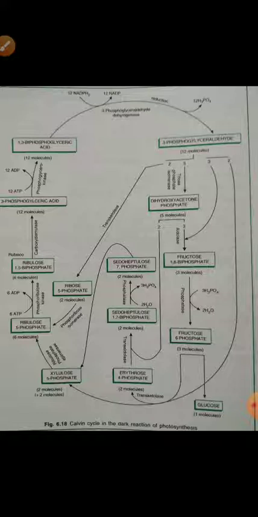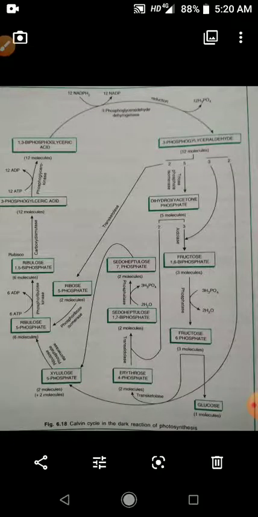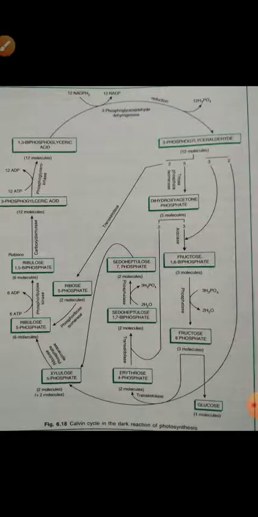After that, there is glycolytic reversal, in which 3-phosphoglyceric acid is reduced into 3-phosphoglyceraldehyde. Again, regeneration of ribulose biphosphate. So you see, from this 3-phosphoglyceraldehyde, then